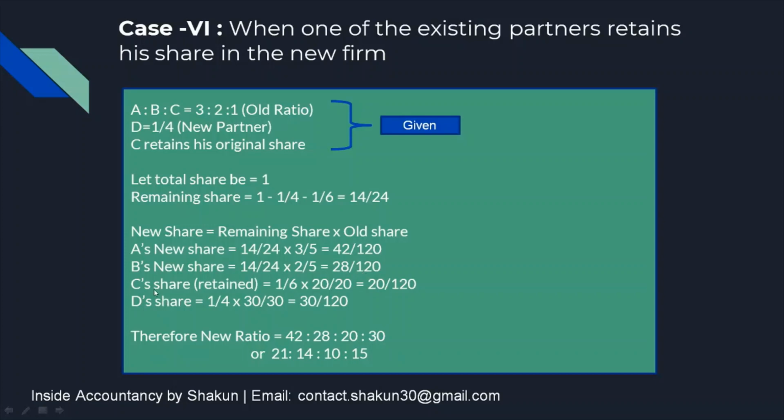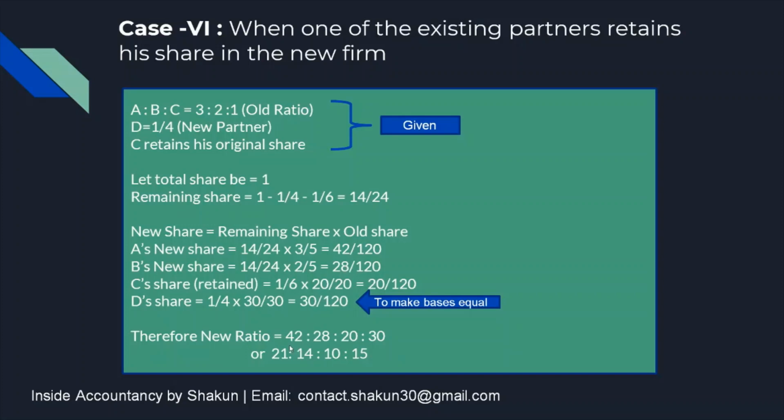Now C is retaining his share. Therefore, his share will be same as before, which is 1 by 6, but we need to make the bases equal. So therefore, we have multiplied it by 20 by 20 in order to get the bases equal. Therefore, C's share in the new firm is 20 by 120. In case of D, his share was given in the question as 1 by 4. Again, we have made the bases equal. So his new share is 30 by 120. So therefore, the new ratio is 42 is to 28 is to 20 is to 30.